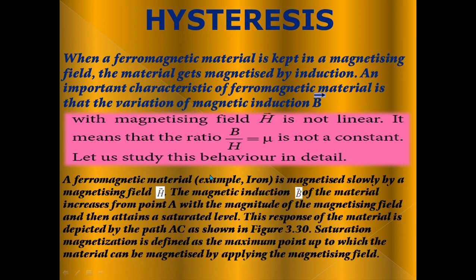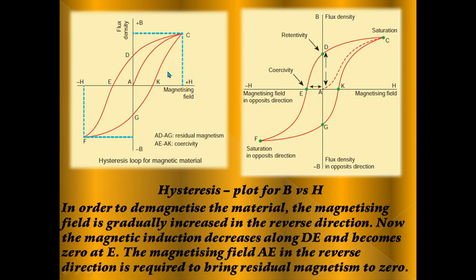A ferromagnetic material, for example iron, is magnetized slowly by a magnetizing field H vector. The magnetic induction B vector of the material increases from point A with the magnitude of the magnetizing field and attains a saturated level. Here C is the saturated level, saturation from A to C.